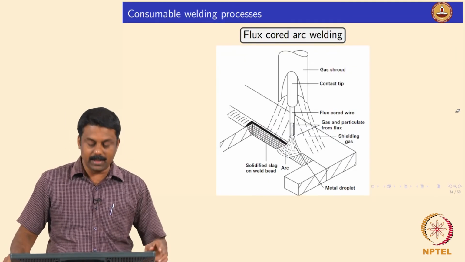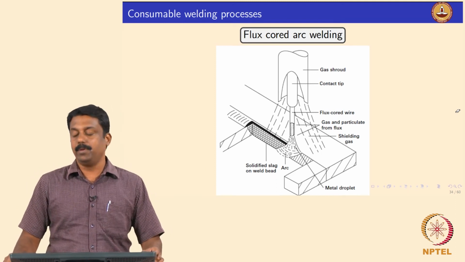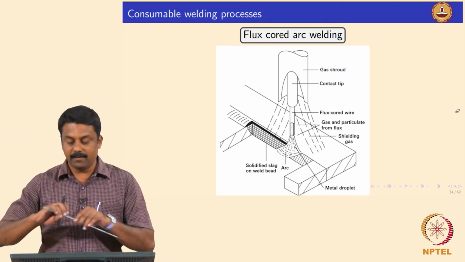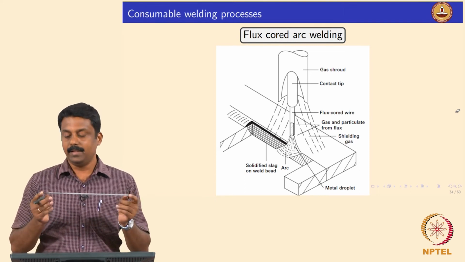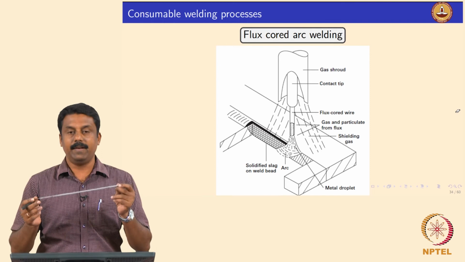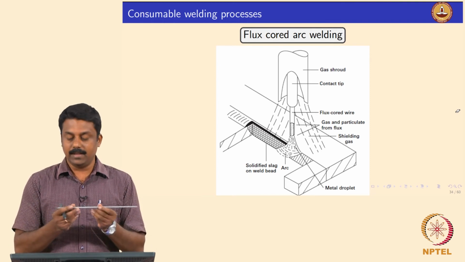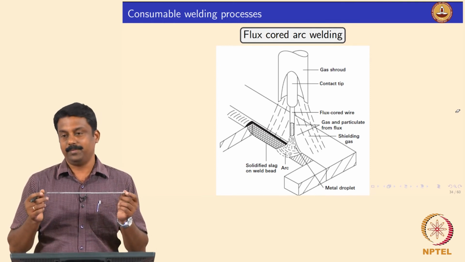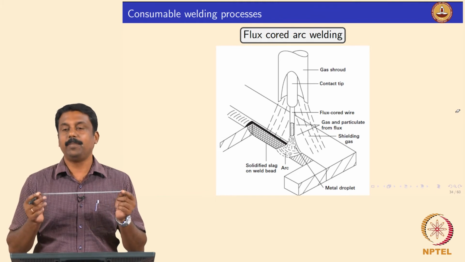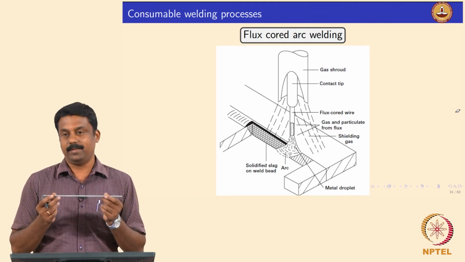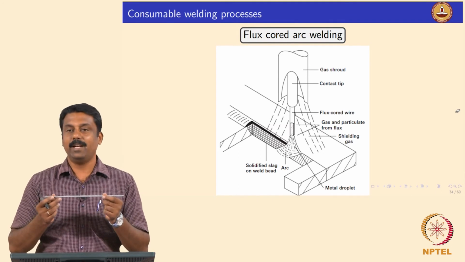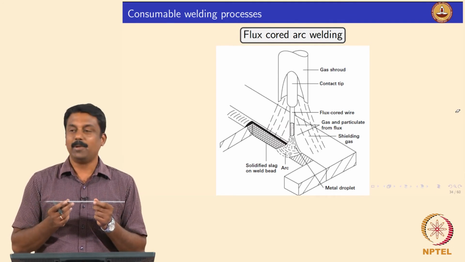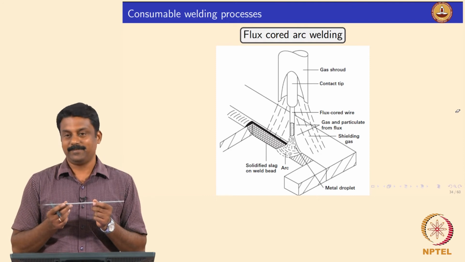So, what we use in the electrodes in SMAW is a metal core with a flux coating on the top, and this is the electrode I have in my hand. It is a basic flux electrode. What does a basic flux electrode mean? Calcium carbonate based. If I use this electrode right after this class for welding, I would definitely get cold cracking.